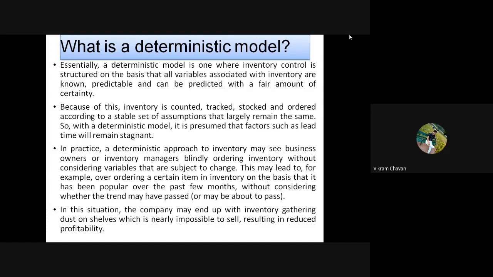The order quantities will remain the same, as this model considers that the main factor like lead time will remain stagnant, constant. The lead time, the time period between placing the order and receiving the order, will remain constant. This is the assumption in the deterministic model.